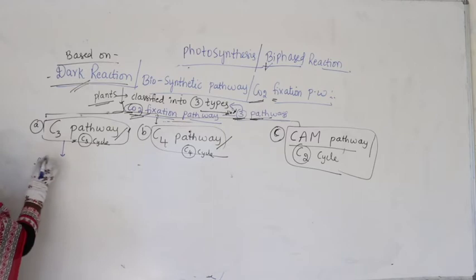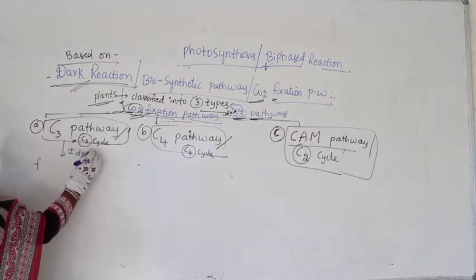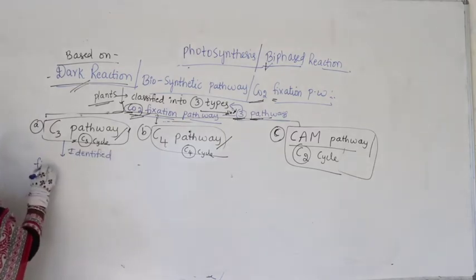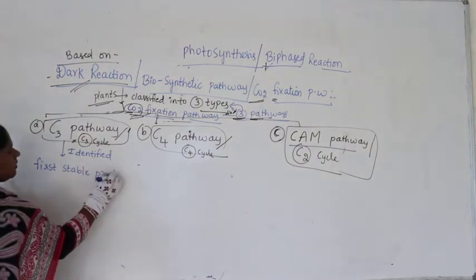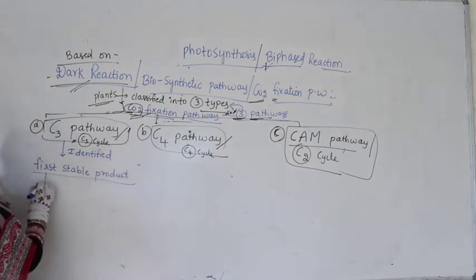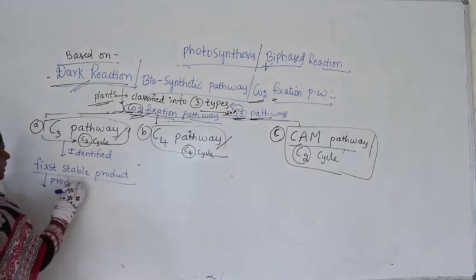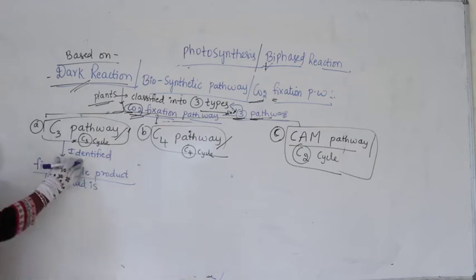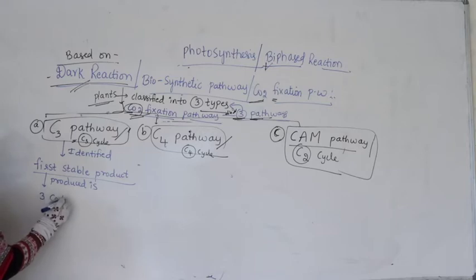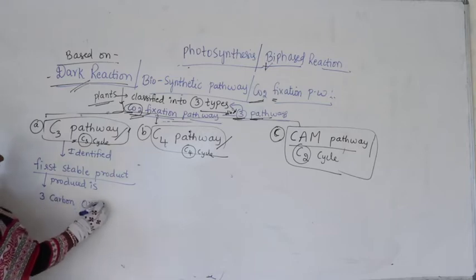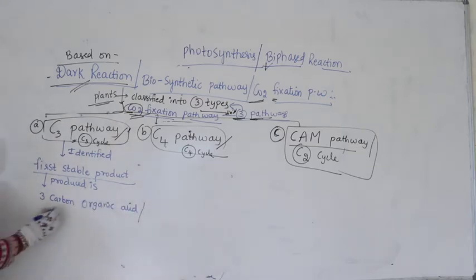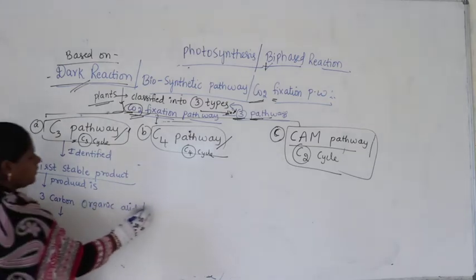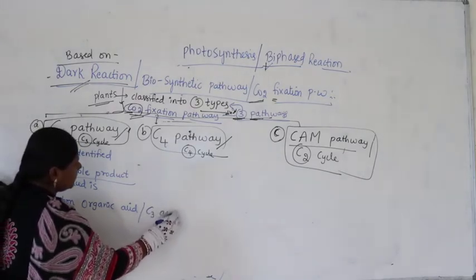They identified that the first stable product produced is a 3 carbon organic acid, also called a C3 acid.